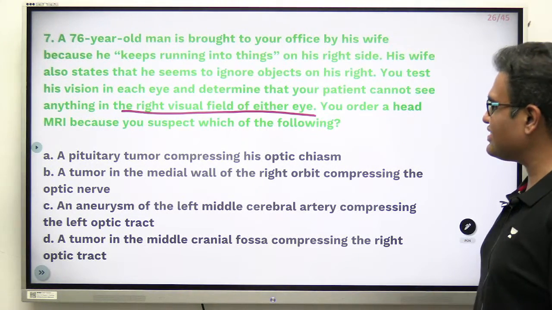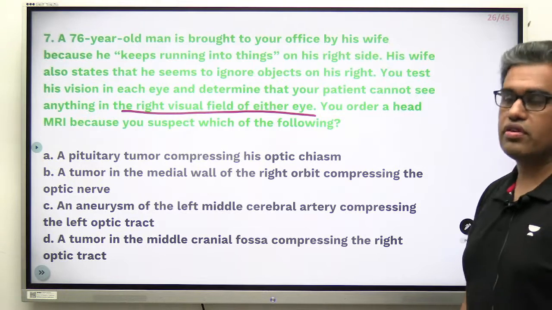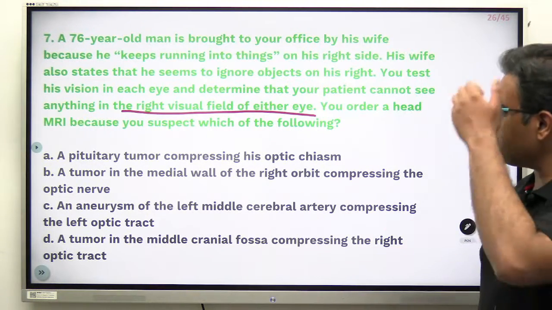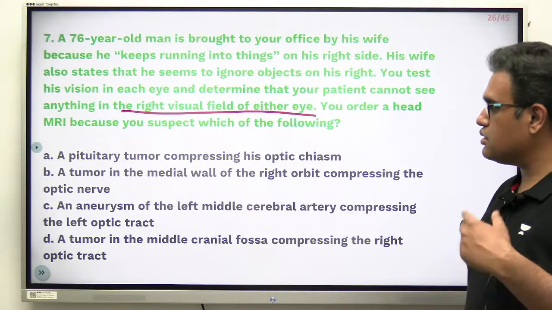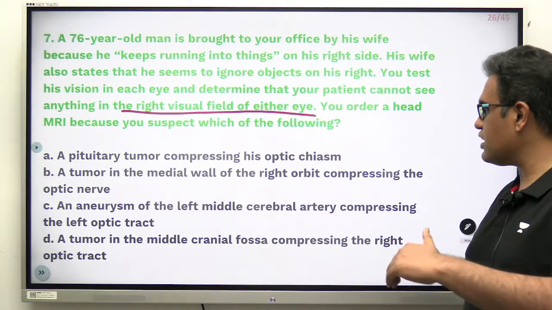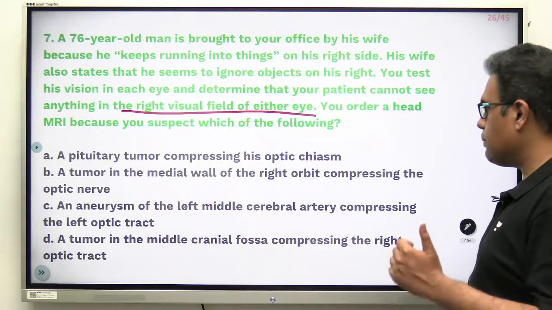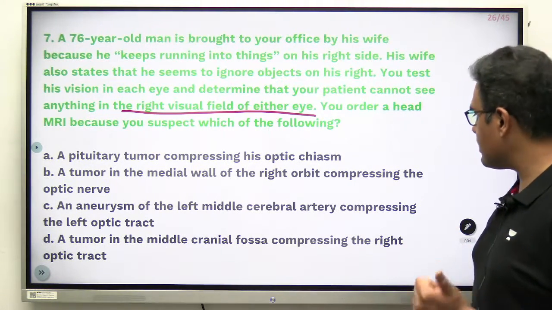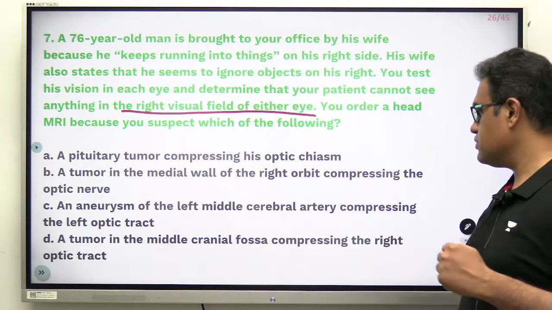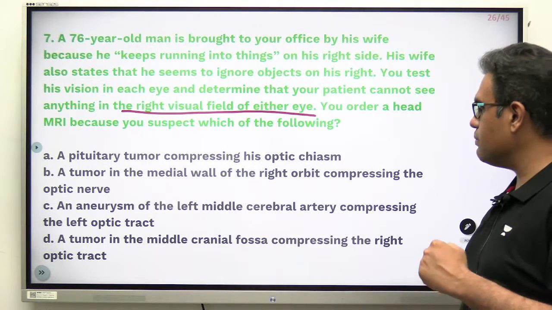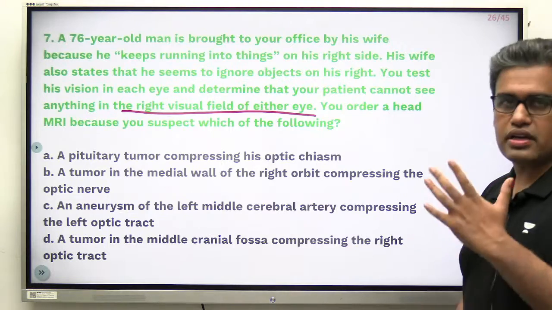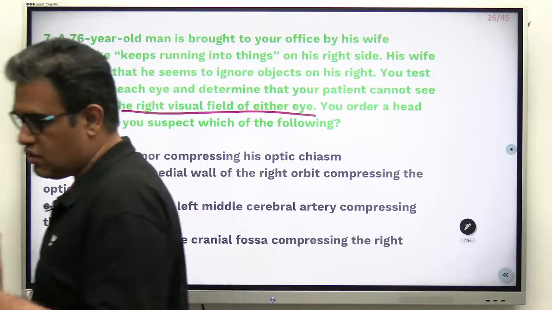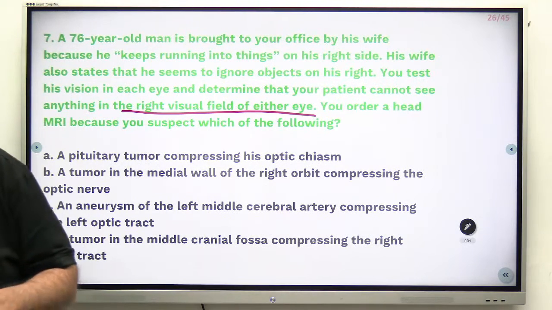You order a head MRI because you suspect which of the following? Option one is pituitary tumor compressing the optic chiasm. Option two is tumor in the medial wall of the right orbit compressing the optic nerve. Option C is aneurysm of the left middle cerebral artery compressing the left optic tract. Option D is a tumor in the middle cranial fossa compressing the right optic tract. These are the 4 options.